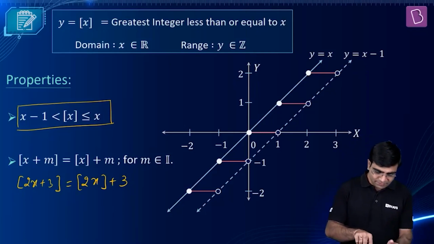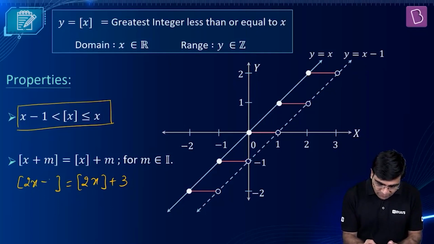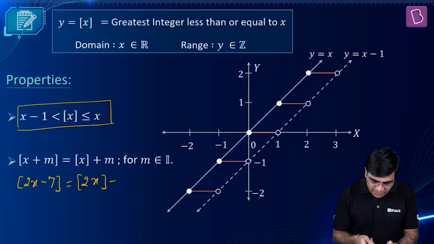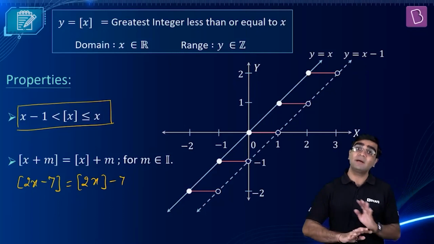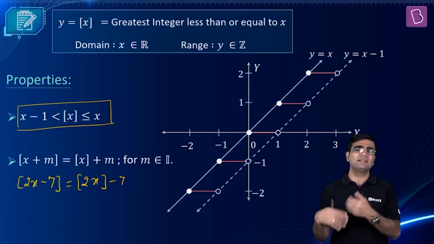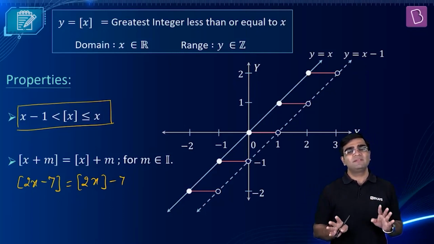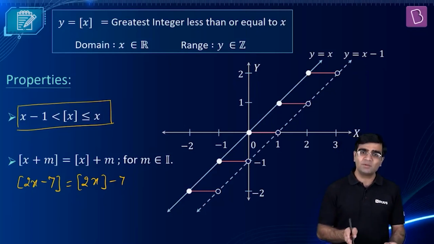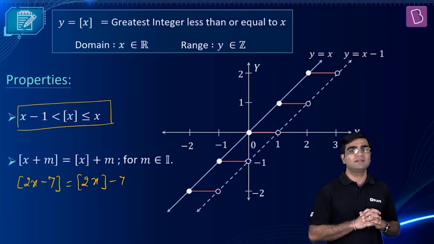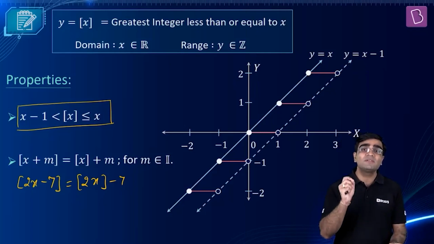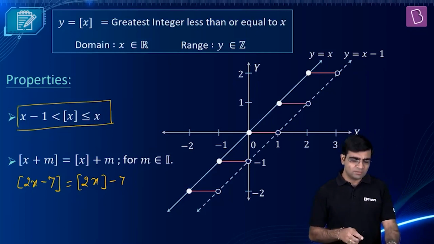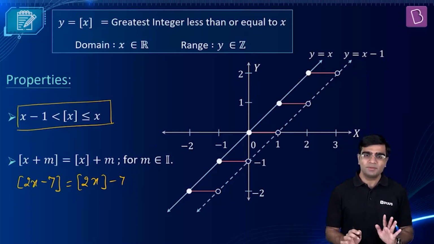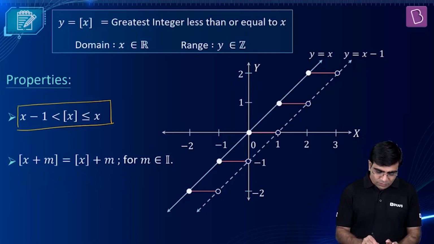It could be negative also. Let's say if I have here GIF of 2x minus 7, I can write this as GIF of 2x minus 7. As simple as it sounds. You just have to take that integer out of the GIF. It doesn't matter what integer you're adding. You just have to remove that integer out of that. That's it. It will give you a lot of freedom in solving these things. Okay? Understood? Perfect? Okay. Let's go for the third property.